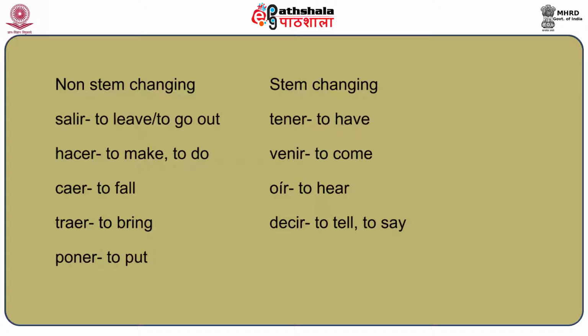But there are other verbs whose stem also changes, which means not only in the first person singular yo form will they change, but also in the other forms. These verbs are tener, venir, oír and decir. Tener means to have, venir is to come, oír is to hear, and decir is to tell or to say.